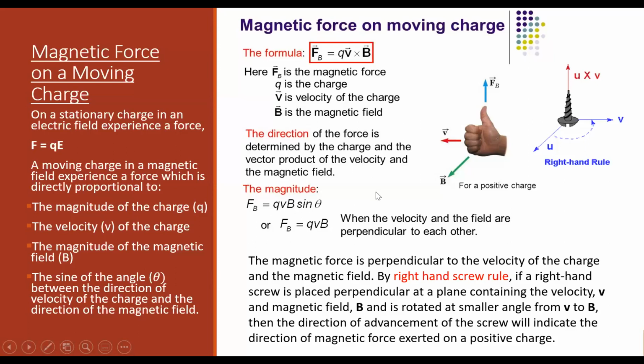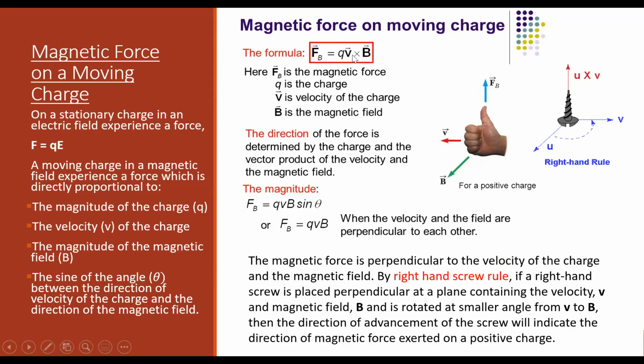Now let me ask you one thing. What if the charge is stationary? Will there be a force acting on it due to the magnetic field? If a charge is just staying stationary at rest in the presence of a magnetic field, what will be the force acting on it? What will be the force? Think.